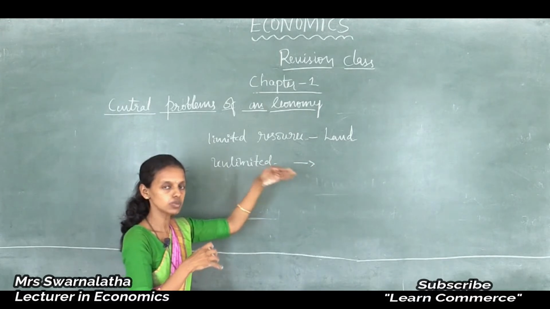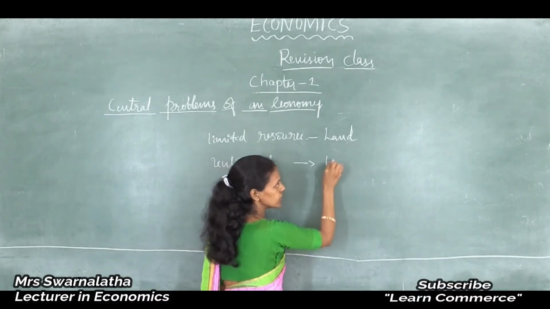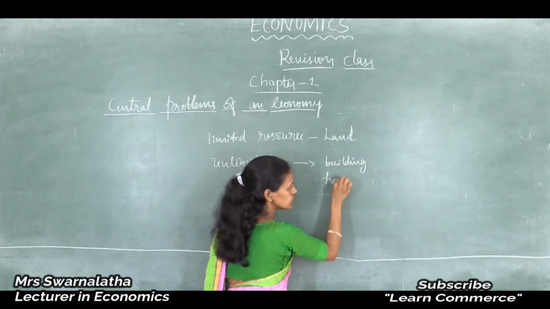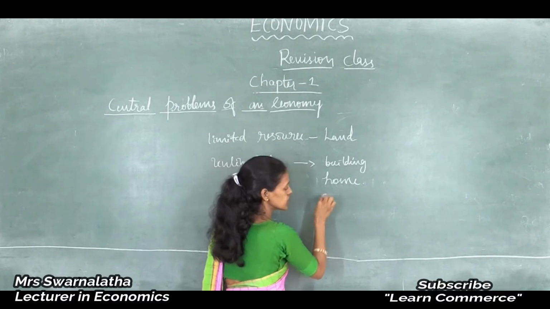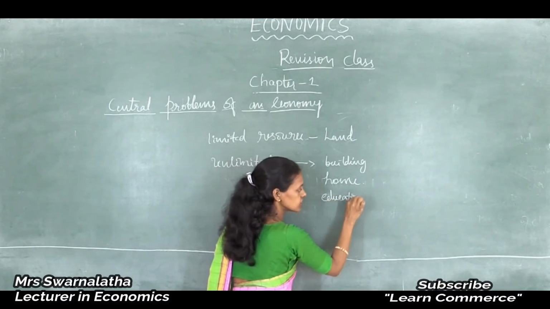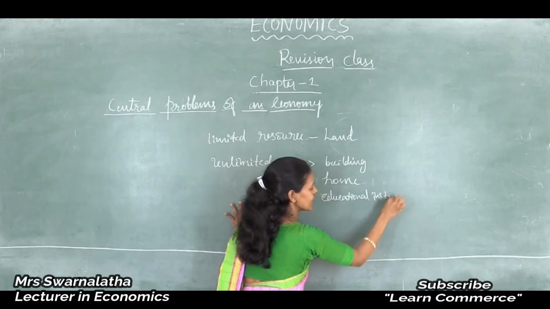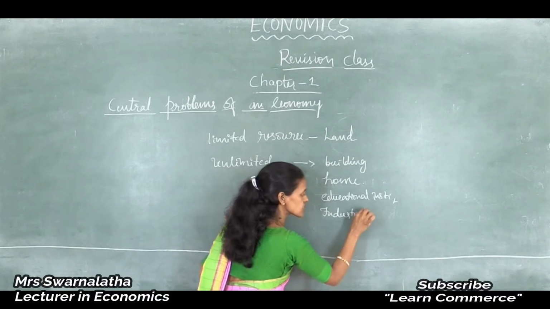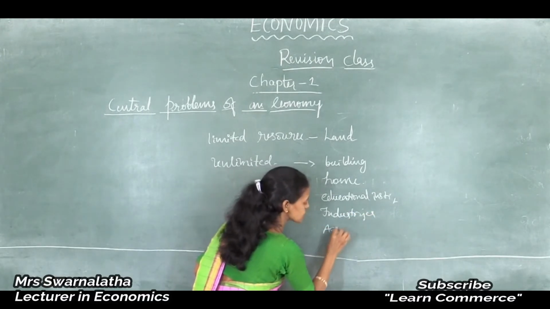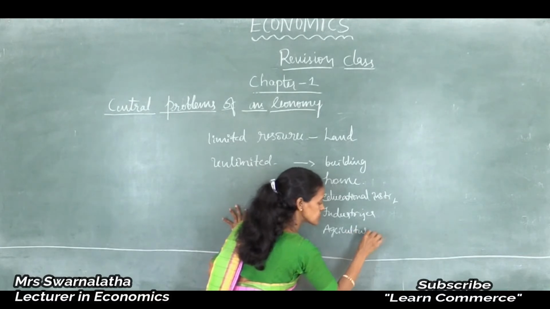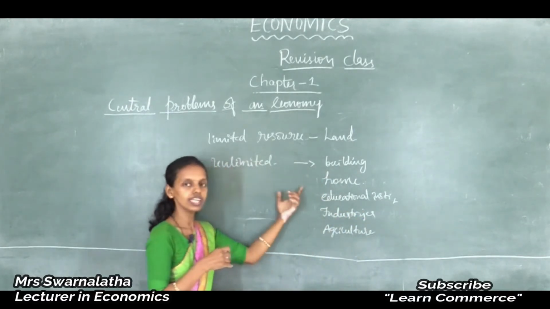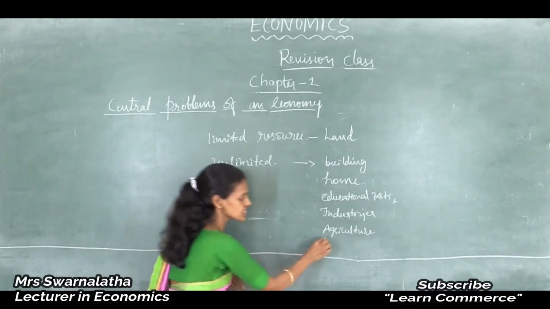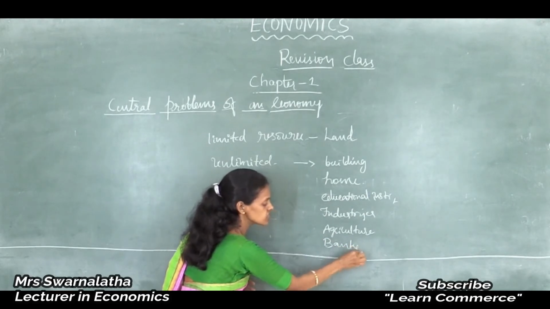Unlimited wants means that by using the land one can build a building, or construct a home, or build an educational institution, or use the land for industrial purposes to build industries, or for agriculture, or for any other purposes such as building banks or other financial institutions.